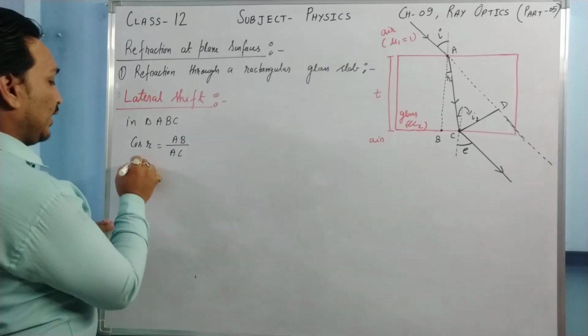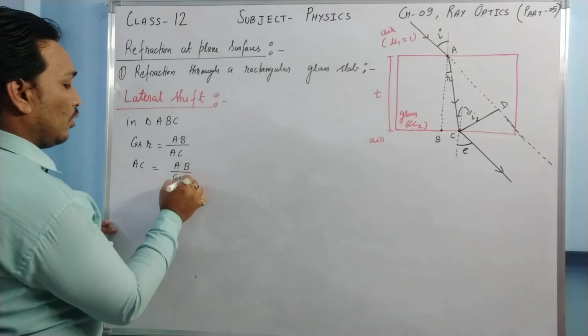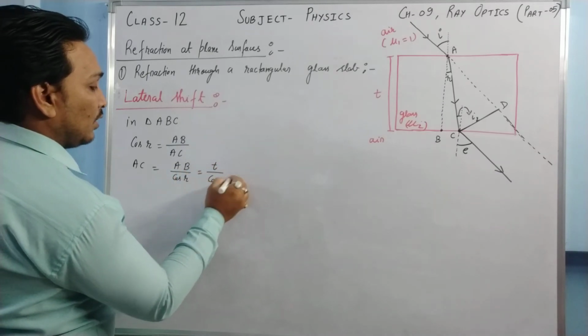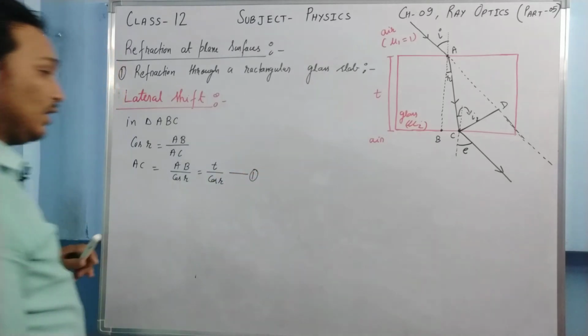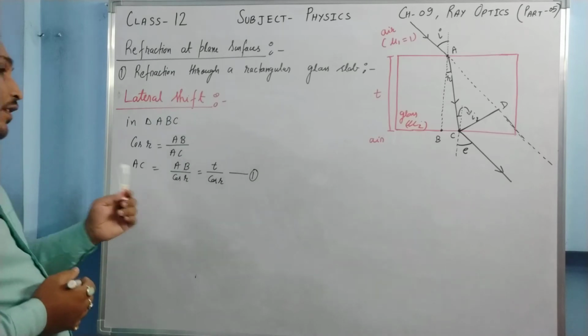If I calculate AC from here, it will be AB upon cos r, and AB is the thickness, so T upon cos r. Let this be equation number 1. This is the value of AC. AC is equal to AB upon cos r, T upon cos r.